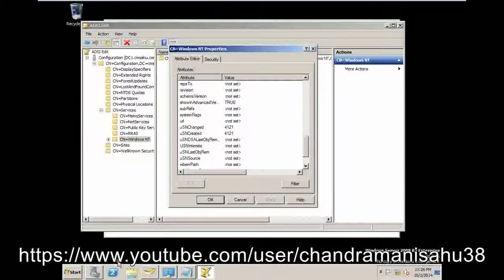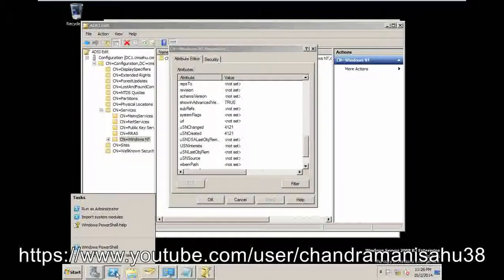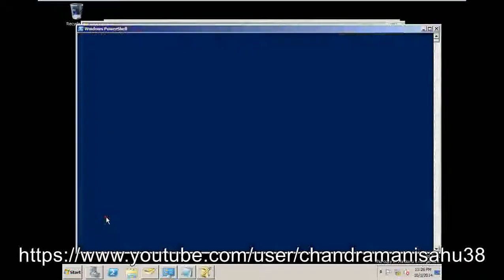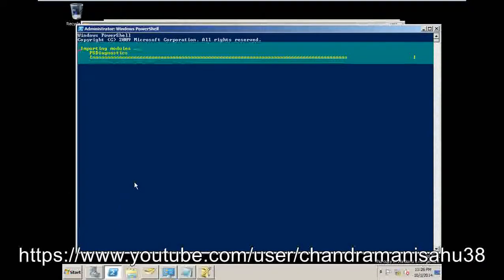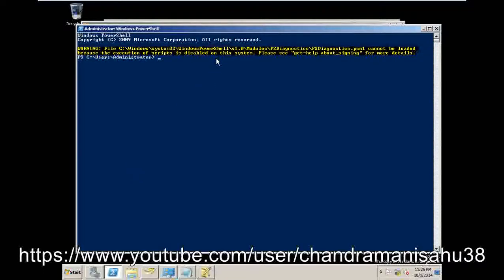So for that we have to right click over here and import the system modules in PowerShell. You have to click over here, then it will start importing the modules, okay. So let's wait for some time. Once it is importing, then we will enable the recycle bin of Windows Server 2008, right?